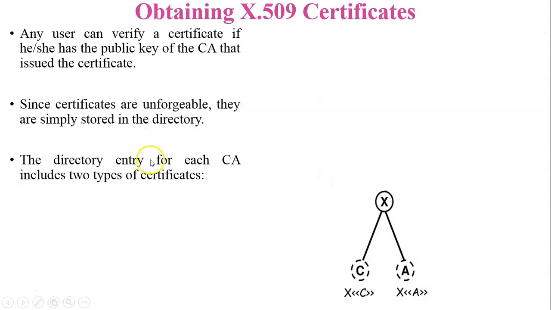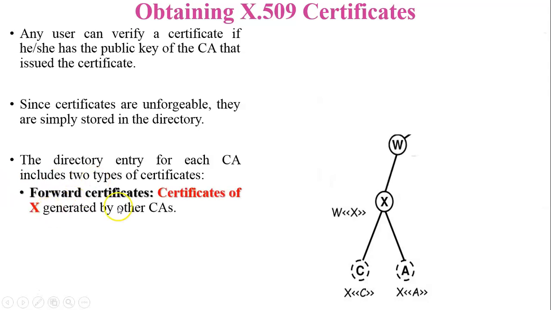The directory entry for each certification authority includes two types of certificates. First one, forward certificates: certificates of X generated by other certification authorities. Now see in this figure, X is one certification authority and W is another certification authority, and A and C are both users.